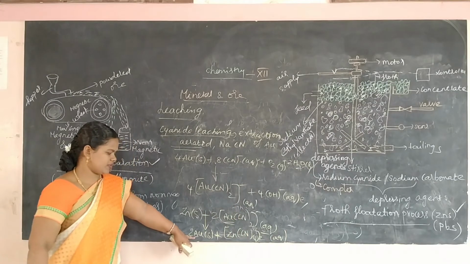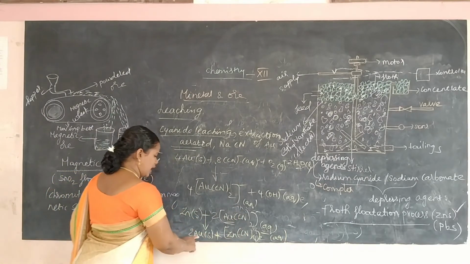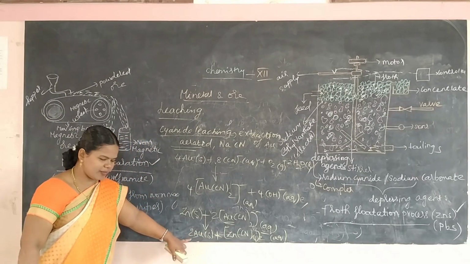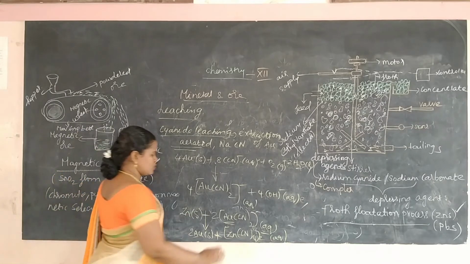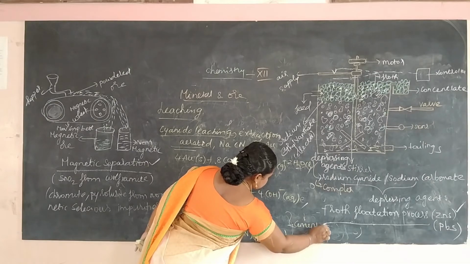Okay. So this precipitate will be obtained as a solid, and this will be soluble, and this gold is obtained in the zero oxidation state or elemental state. So this process is known as cementation.